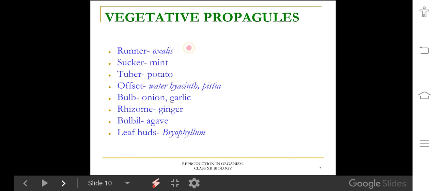The major vegetative propagules are runner in oxalis, sucker in mint, tuber in potato, offset in water hyacinth, bulb in onion, rhizome in ginger, bulbils in agave, and leaf bud in Bryophyllum. These are the major vegetative propagules with examples.